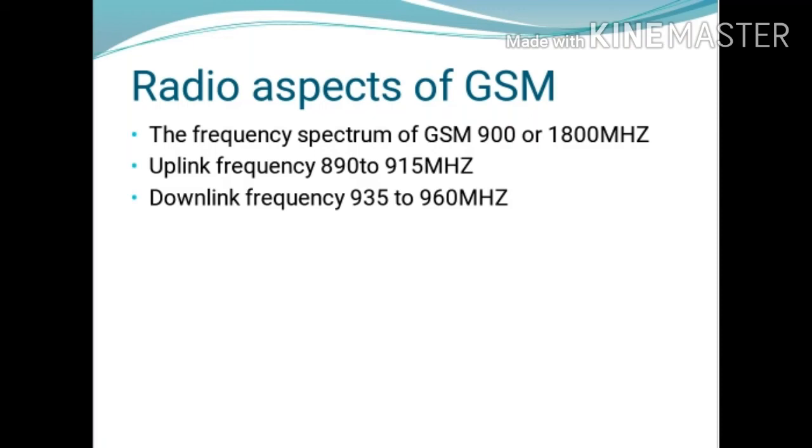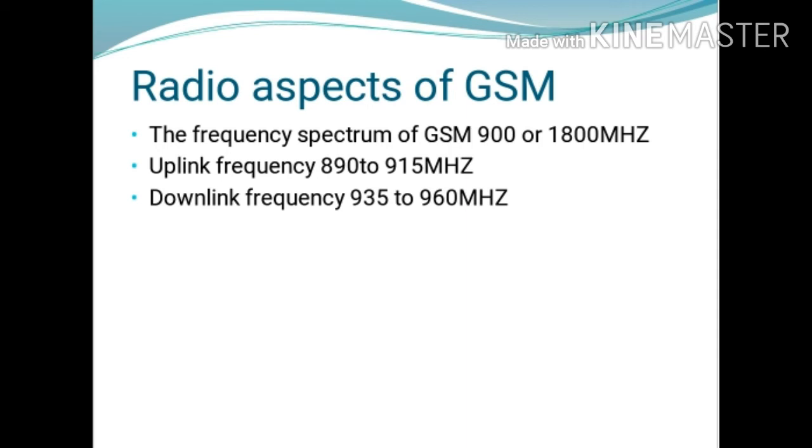The frequency spectrum of GSM is 900 MHz, which consists of a 25 MHz frequency band. The spectrum 890 to 915 MHz is used to transmit the information from mobile station to base station. It's called the uplink frequency. Uplink means information is transmitted from the mobile station to base station. And for the GSM system it is 890 to 915 MHz.